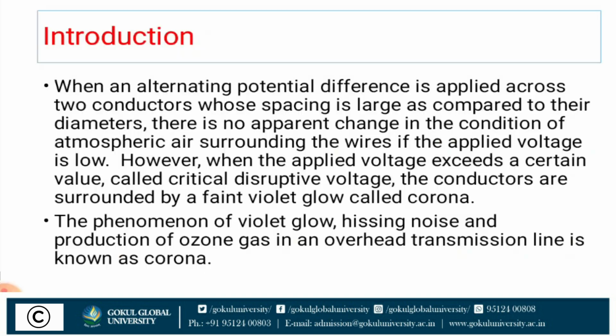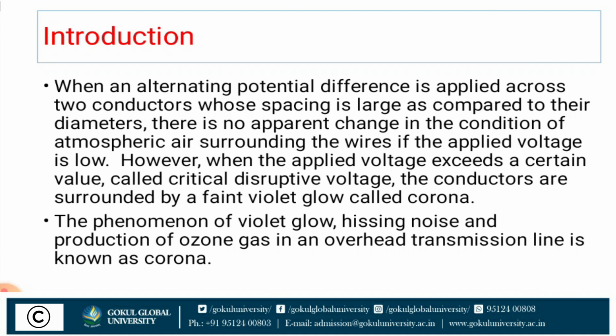First of all, an introduction to corona. When an alternating potential difference is applied across two conductors whose spacing is large compared to their diameter, there is no apparent change in the condition of the atmospheric air surrounding the wire if the applied voltage is low. However, when the applied voltage exceeds a certain value called the critical disruptive voltage, the conductors are surrounded by a faint violet glow called a corona.